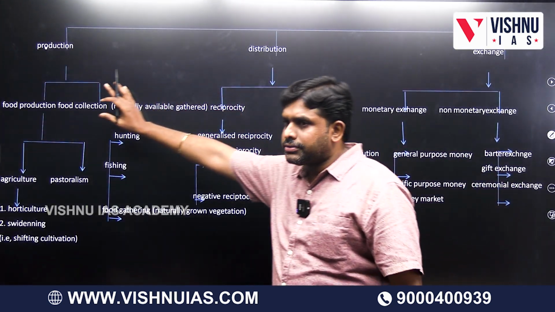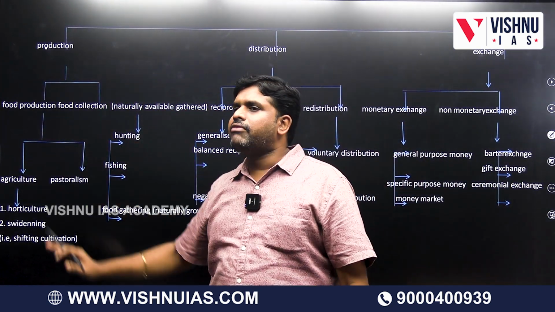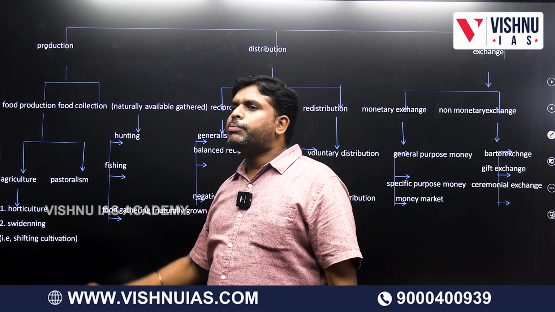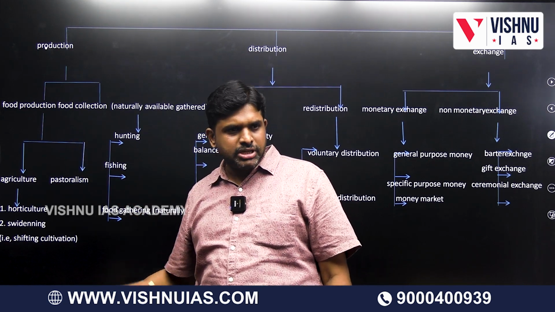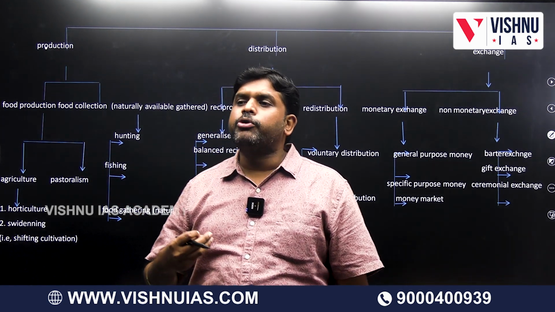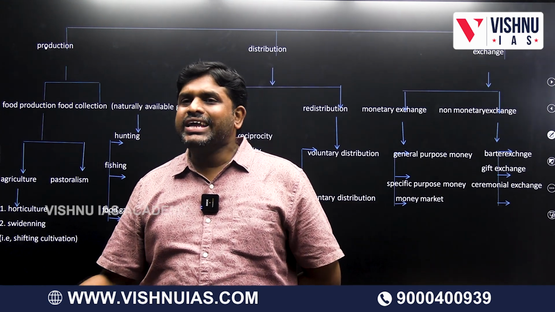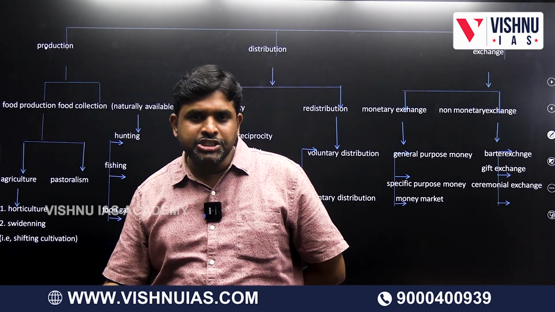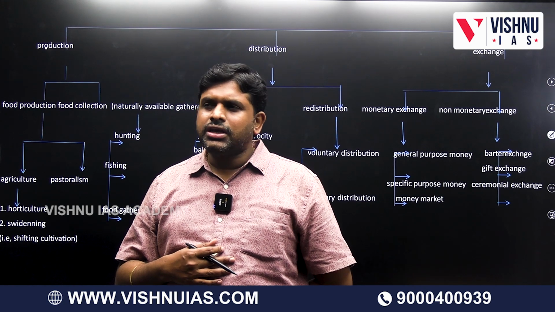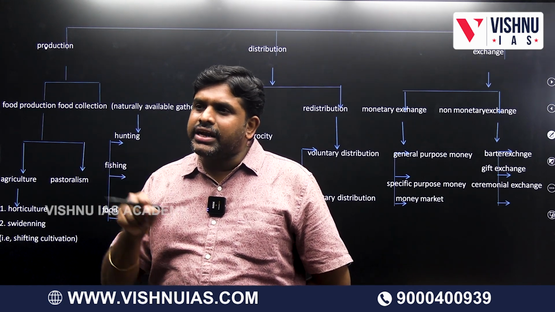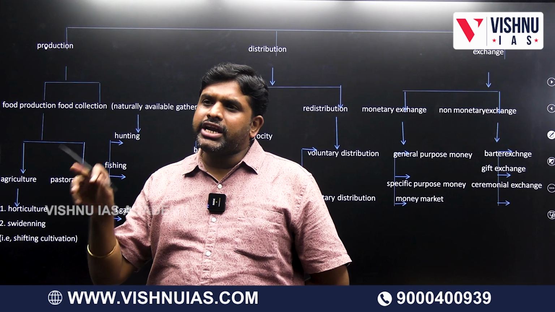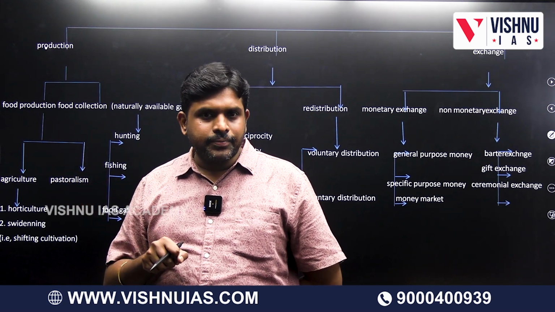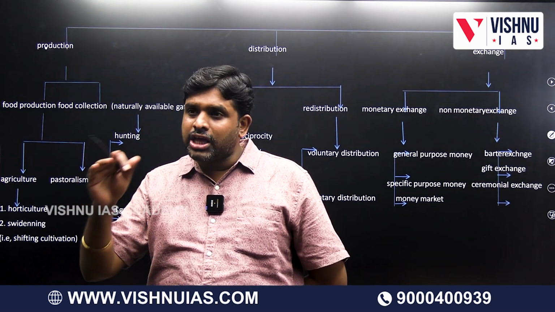So production can be divided as food production and food collection. It means we ourselves are producing the food. Agriculture is food production. What is food collection? Animals are there, we are collecting them. Fish are already there, we are collecting them. Production means what is not there, we are producing it.